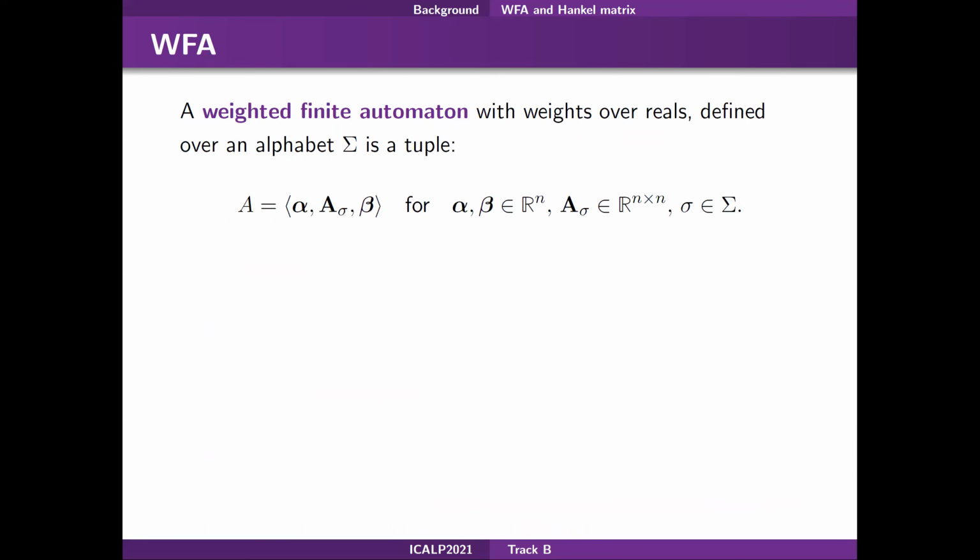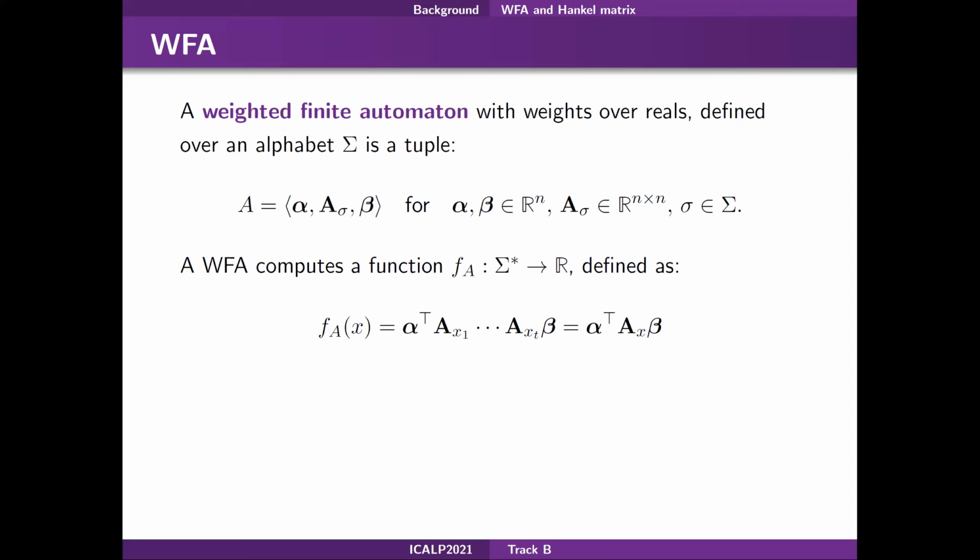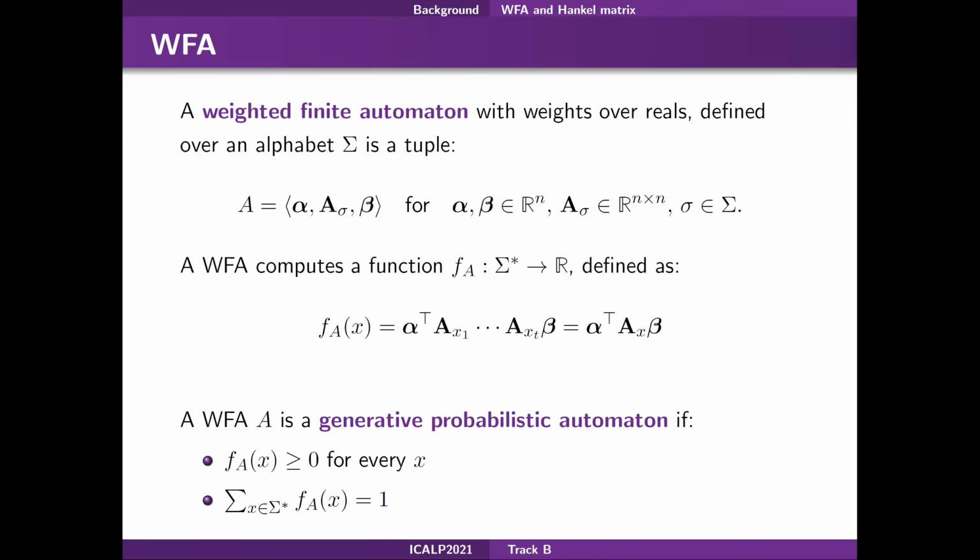We start by recalling the definition of weighted finite automata. A WFA over an alphabet sigma is characterized by two vectors, the vector of initial and final weights, and a transition matrix defined for each character of the alphabet. In this work, we will only consider WFAs with real weights. In this case, the WFA is computing a function assigning a real number to a sequence. An example of weighted automata are generative probabilistic automata, in which the function computed is a probability.